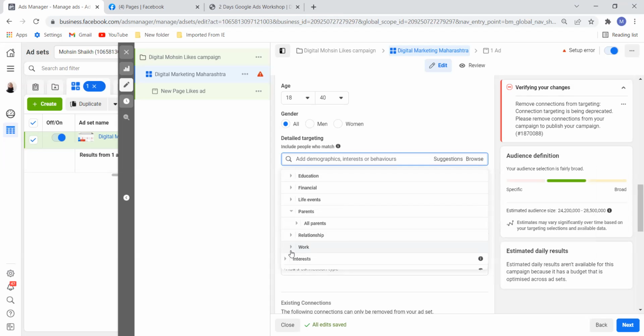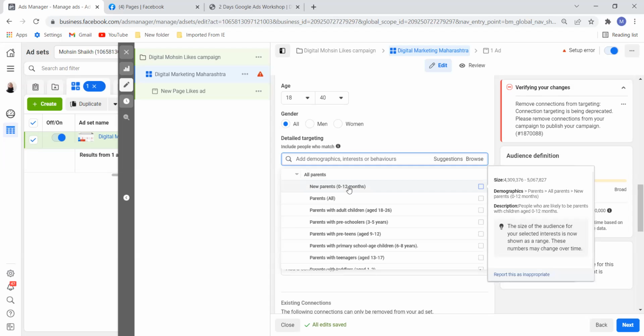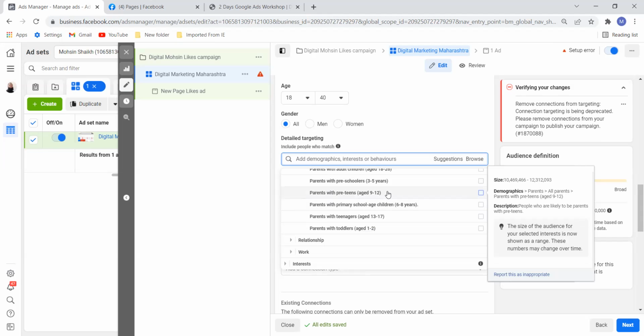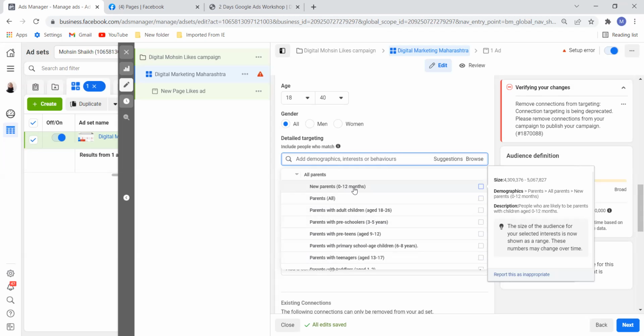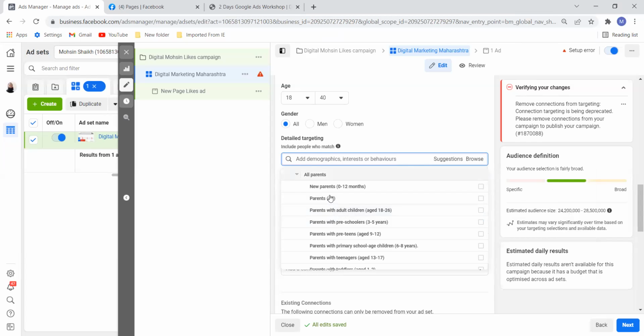Now parents is also a very important thing. All parents, see, new parents 0 to 12 months, we can target them. Parents with adult children 18 to 26, 3 to 5 preschool. Parents with pre-teen 9 to 12. See, Facebook has data on who are the parents of 9 to 12, 6 to 8. Parents with toddlers 1 to 2, age 13 to 17. All ages are there. So it's very powerful to target this audience.